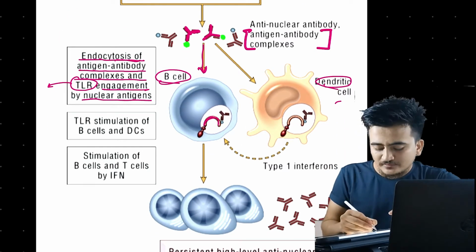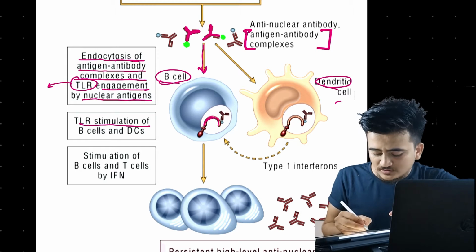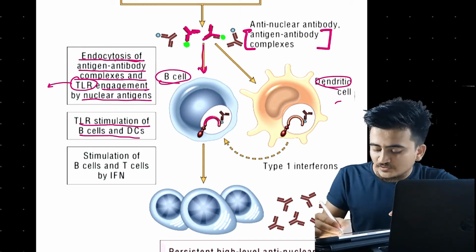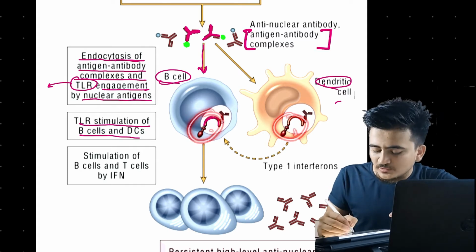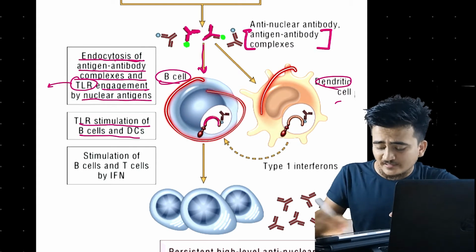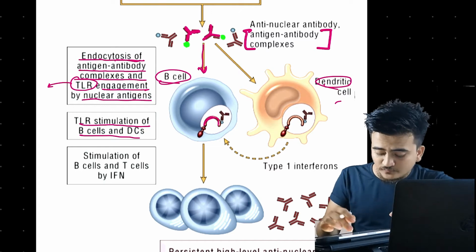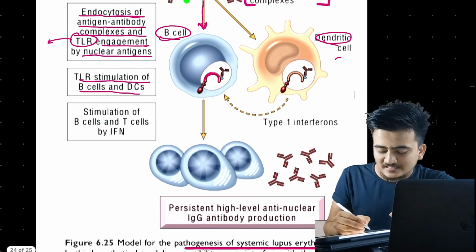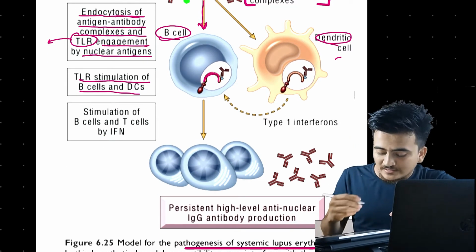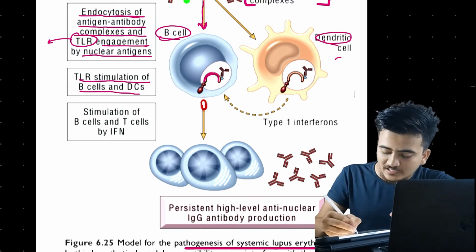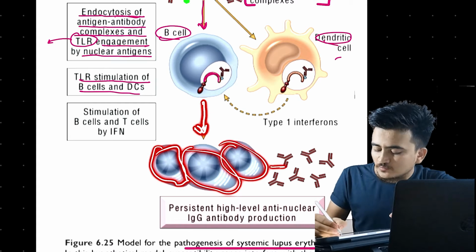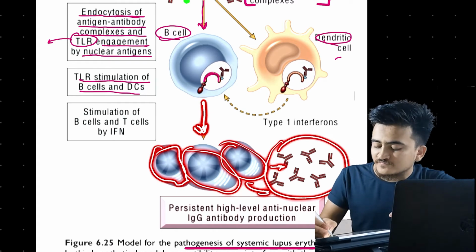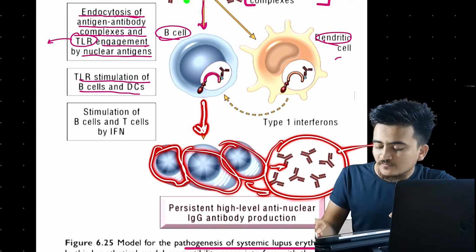You can see here, now these toll like receptors will cause stimulation of B cells and dendritic cells. Now this will cause what? Stimulation of B and T cells, and this stimulation will cause a large number of plasma cells to be produced. You can see here plasma cells, and these plasma cells will eventually produce a large number of self-reacting what?